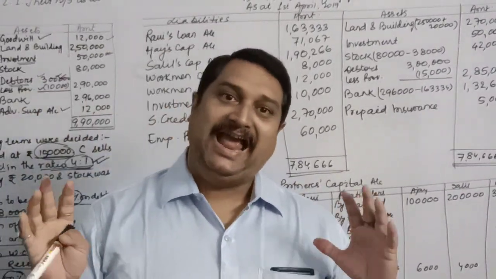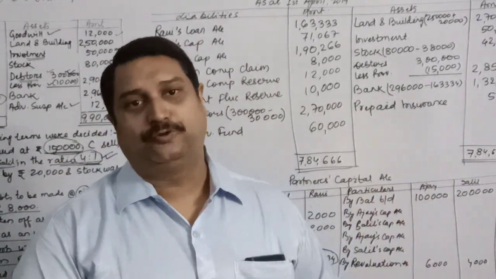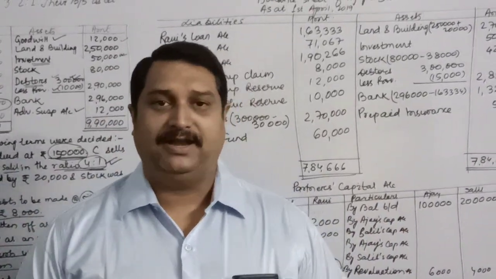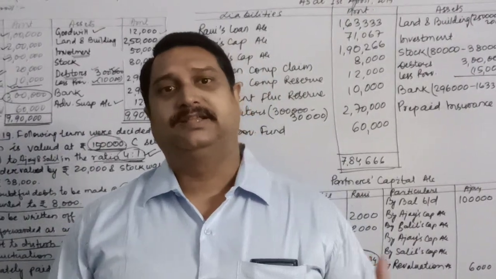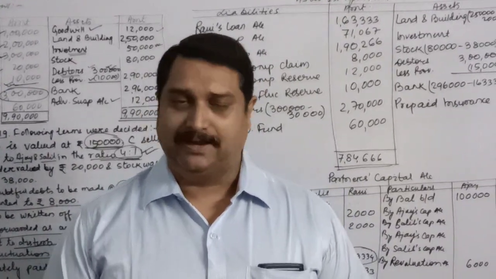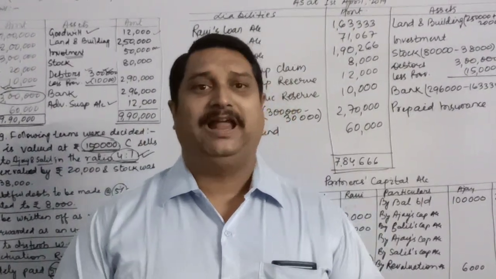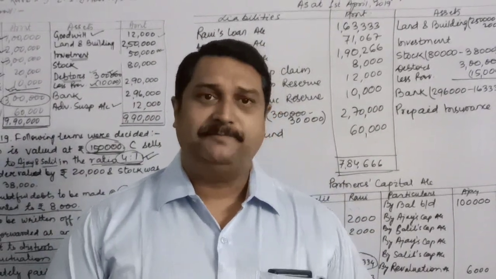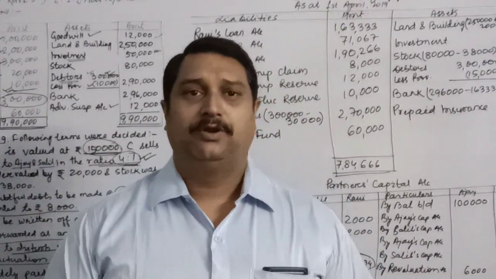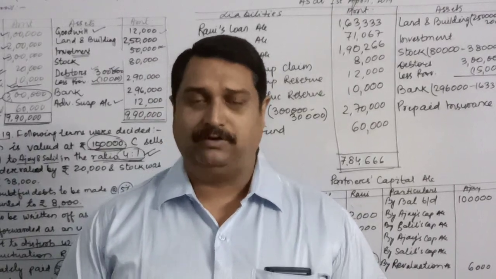So children, this is how we solve a sum in the case of retirement of a partner by passing journal entries, as well as if we are asked to prepare the ledger accounts and balance sheet. In both the cases, this is how we solve the sum. Hope this video will help you in solving a lot many sums and clearing your concept of retirement question solving.